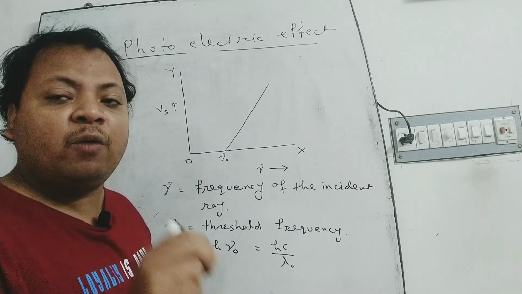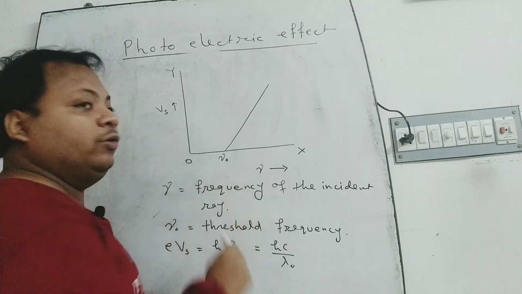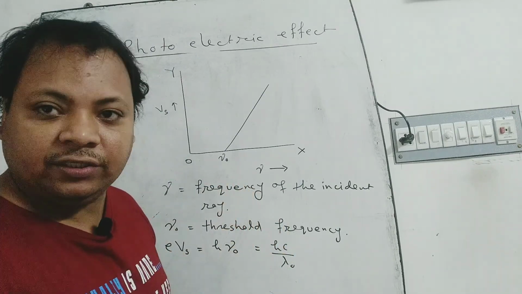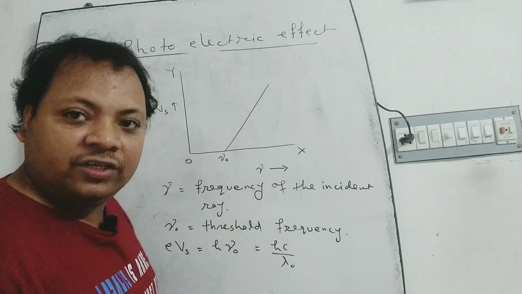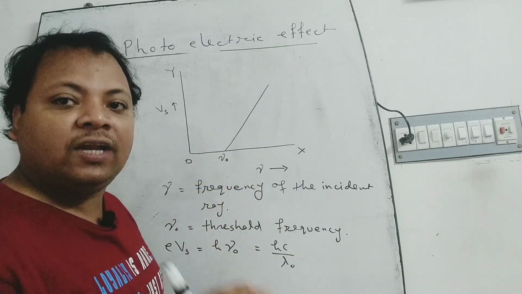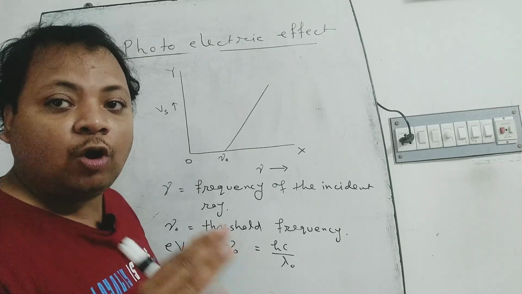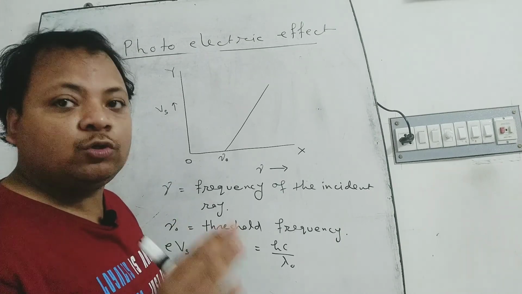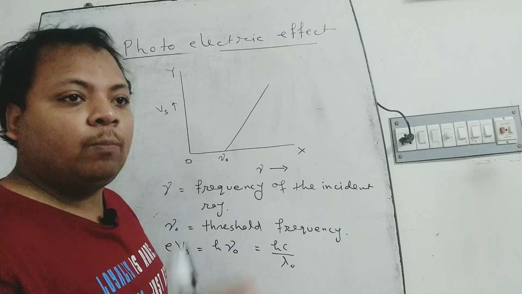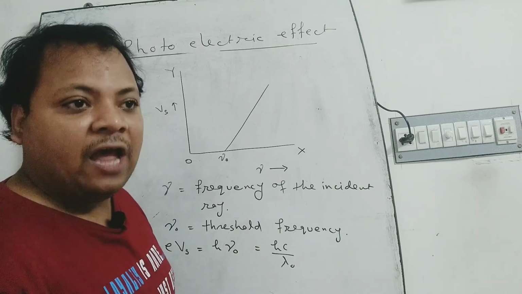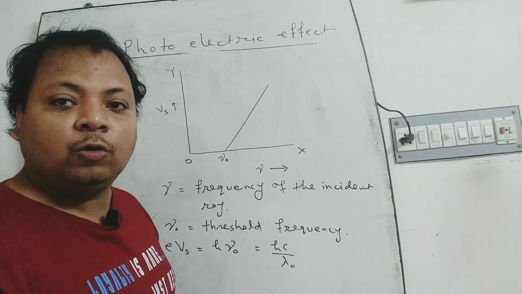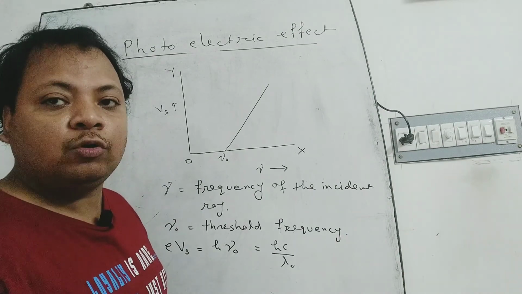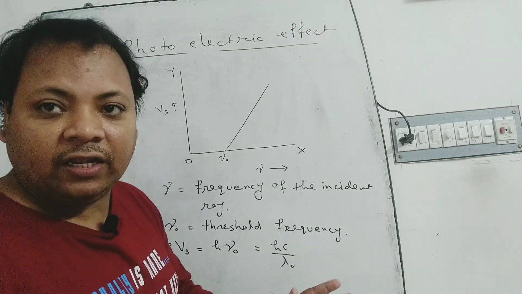This minimum frequency, nu 0, is known as the threshold frequency. Below the threshold frequency, the photoelectric effect is not observed by a metal, and the value of the threshold frequency changes from metal to metal.